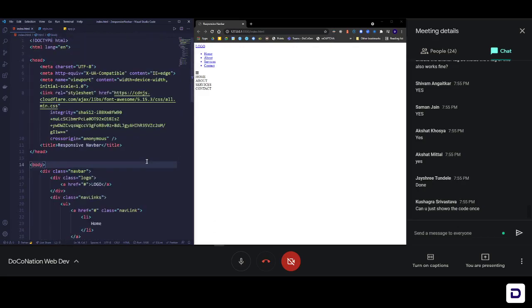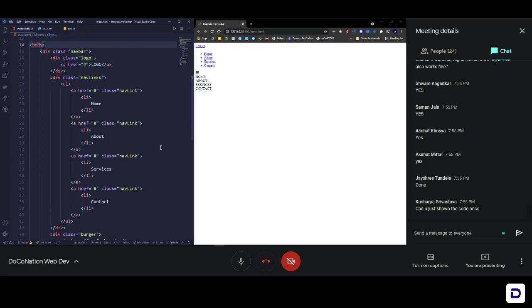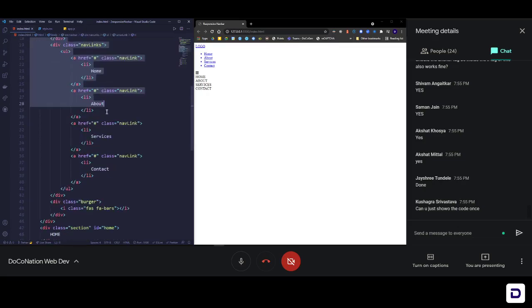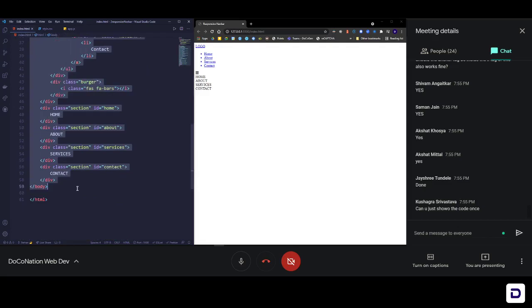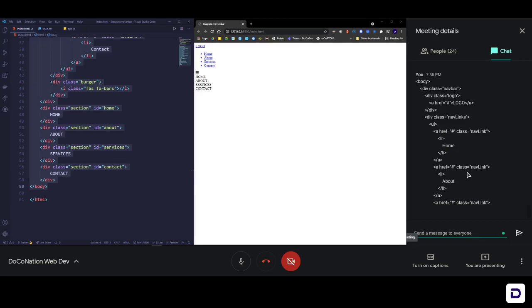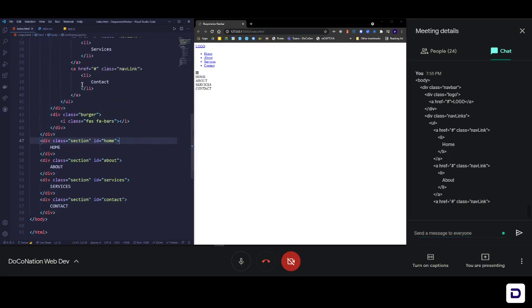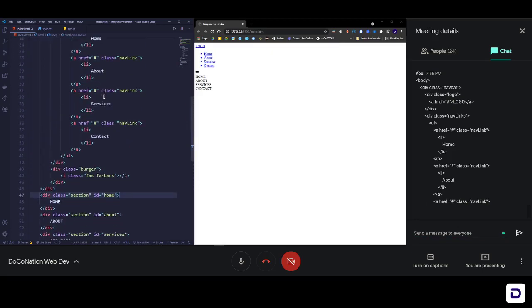Sure, this is the code. Wait, let me just copy the whole body and drop it in the chat box so that those of you who are lagging a little bit behind can just copy this one, or check from this. Okay, there you go. If you just want to make sure that it's right or wrong, oh, Google Meet has a limit on the characters. Let me send the rest of the code also.